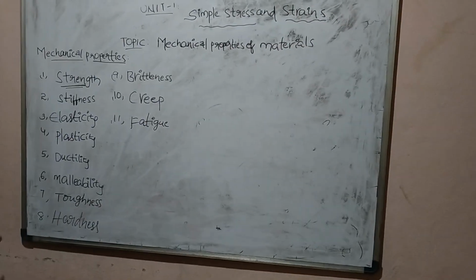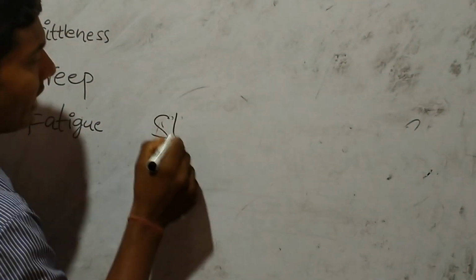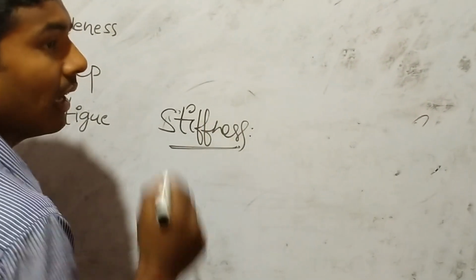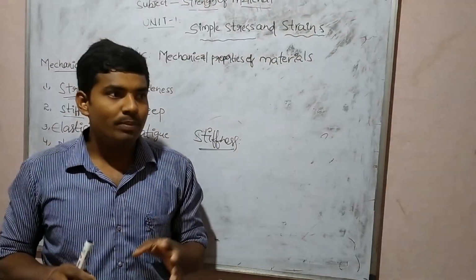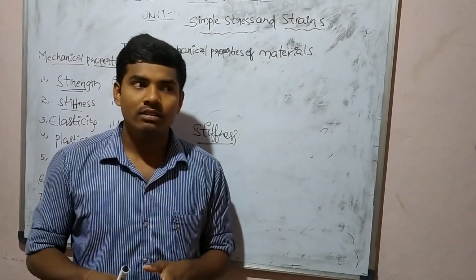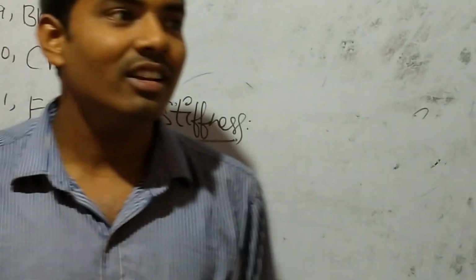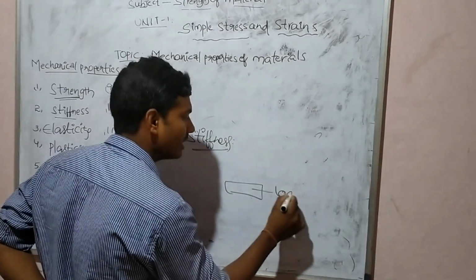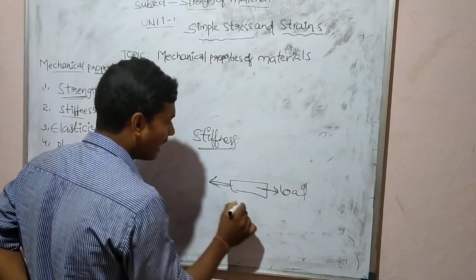And the second one is stiffness. What is stiffness? Basically, stiffness is called load per unit deflection. Suppose some person consumes more alcohol, but he is still stiff. In the same way, a material is subjected to some load and it cannot deform.